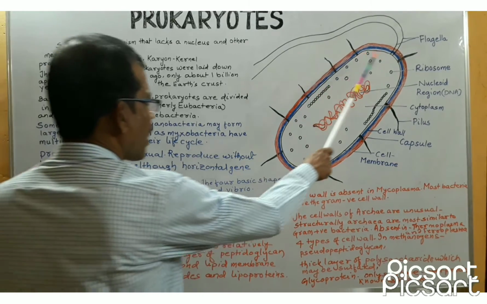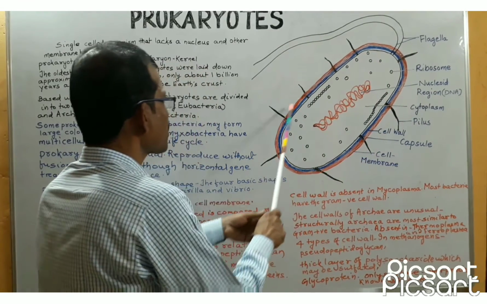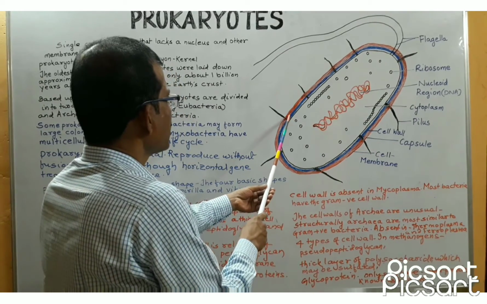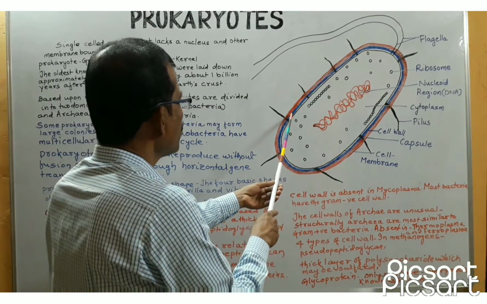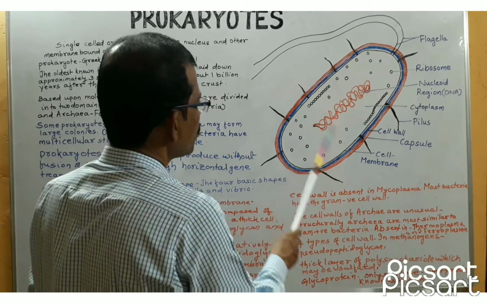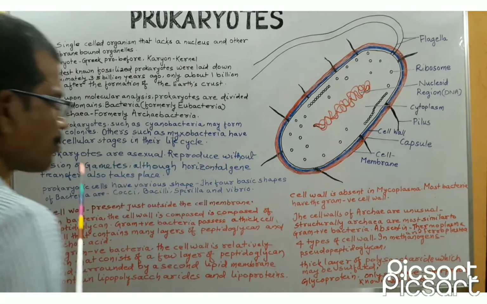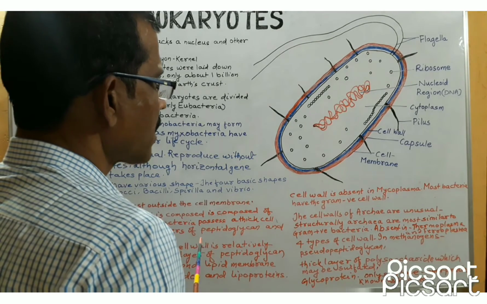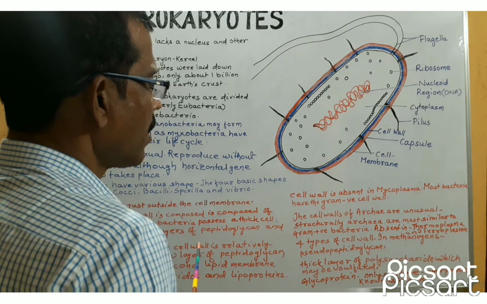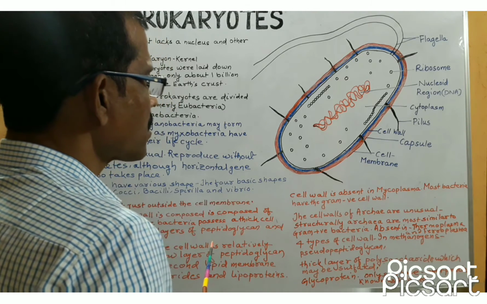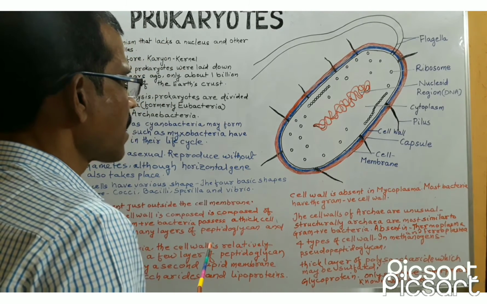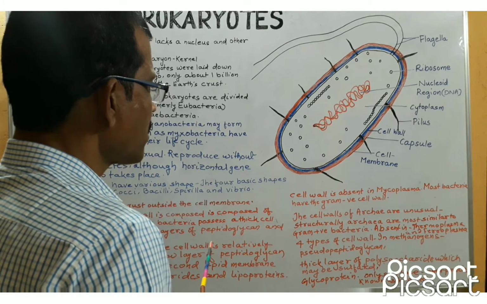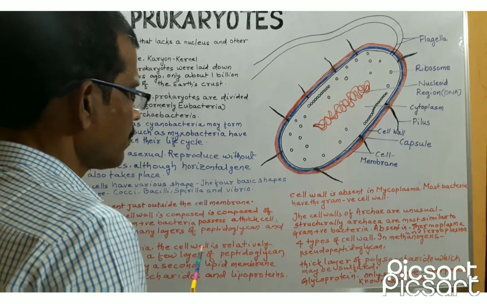So this is the structure of a bacterial cell, and this blue layer is the cell wall. In some bacteria, cell wall is absent. For example, in Mycoplasma. Mycoplasma is a genus of bacteria in which cell wall is absent. Most bacteria have the gram-negative cell wall.